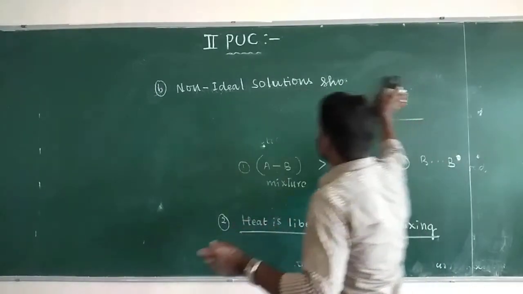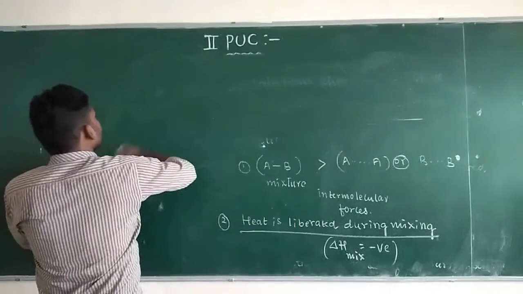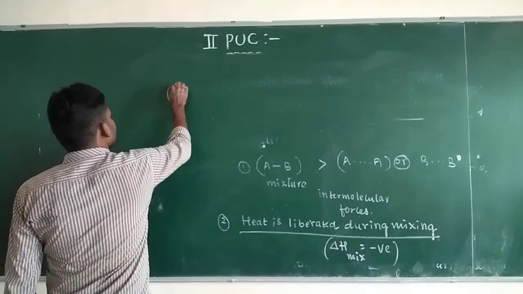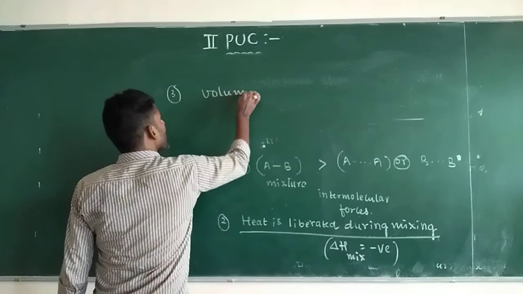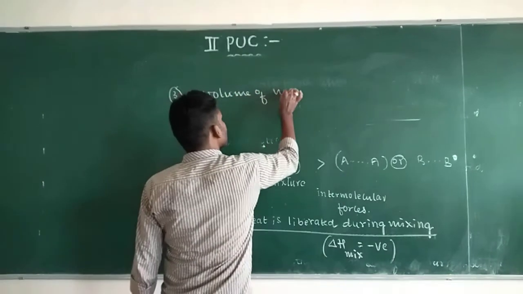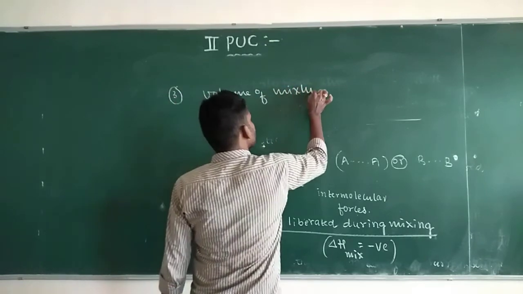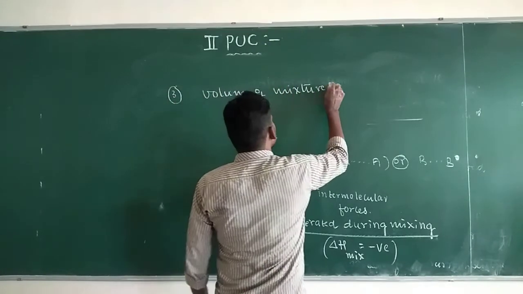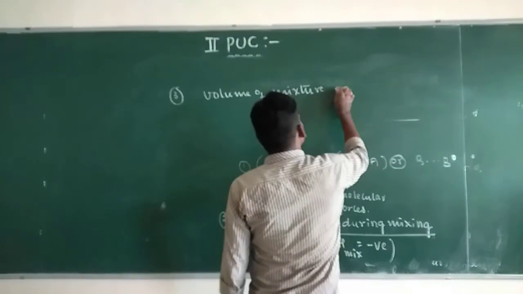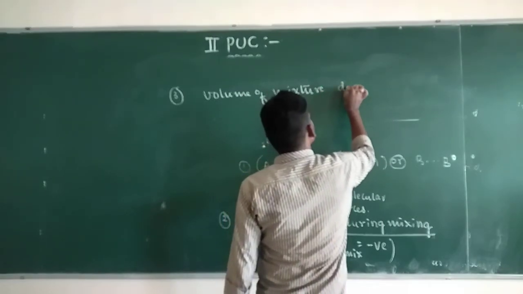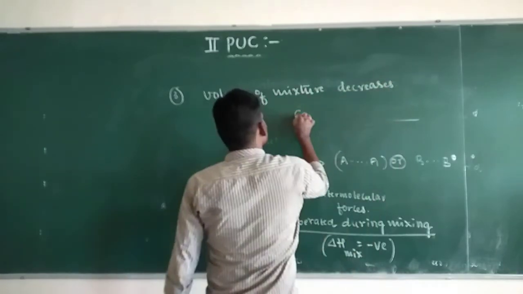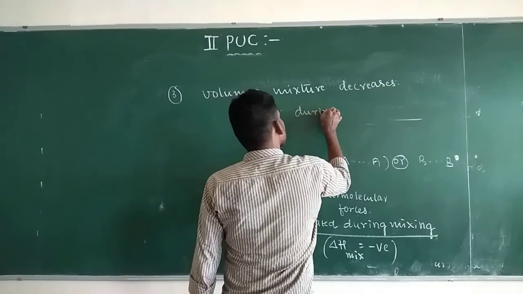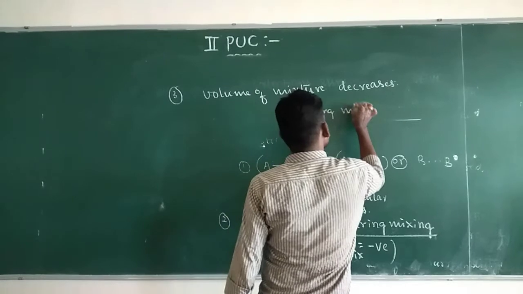Okay, the third characteristic is the volume of mixture or solution. The volume of the mixture decreases during mixing.